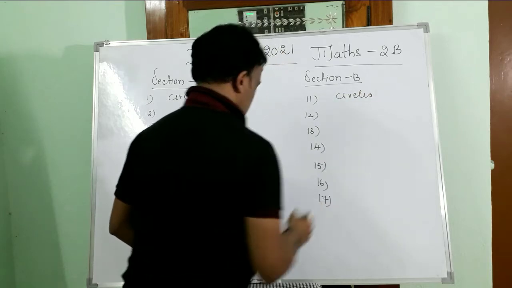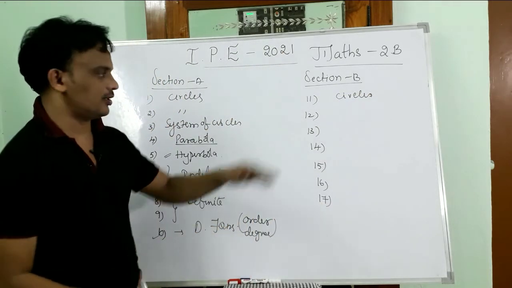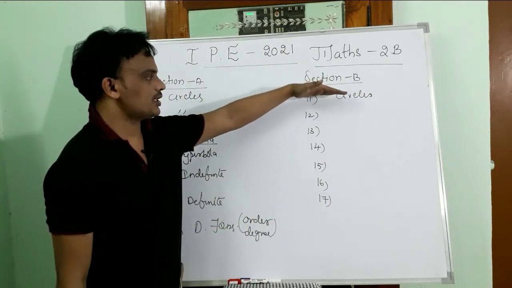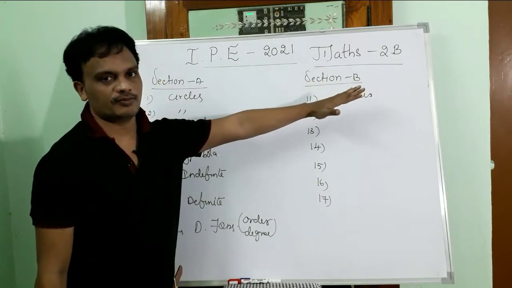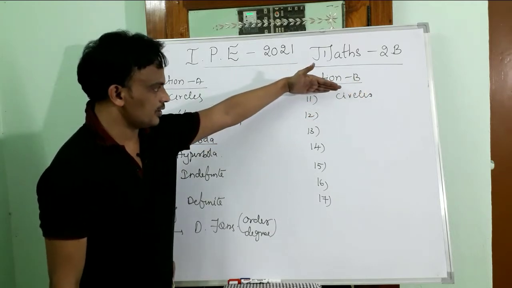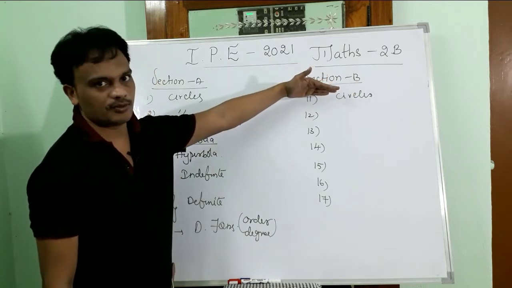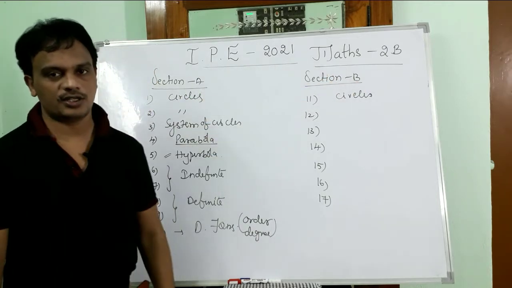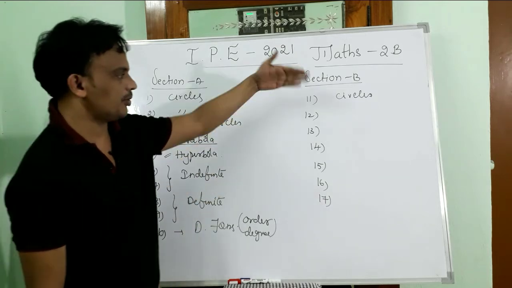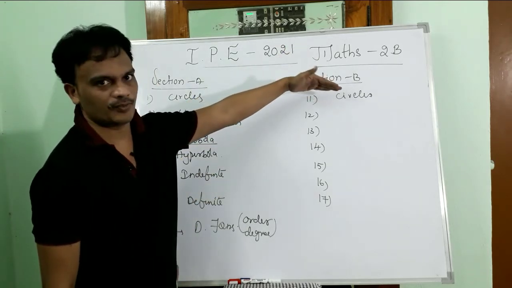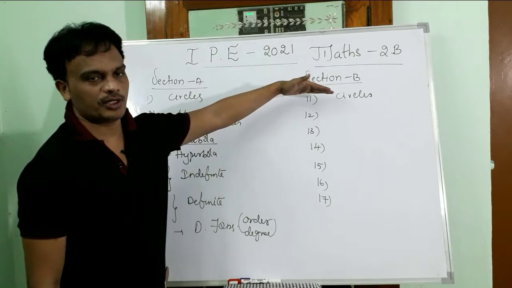4 marks questions from the circles. Find the length of a chord, find the inverse of a point with respect to the circle. Okay, positions of the circle, right? While finding the common tangent, show that the two circles touch each other externally or internally, find the common tangent at the point of contact.